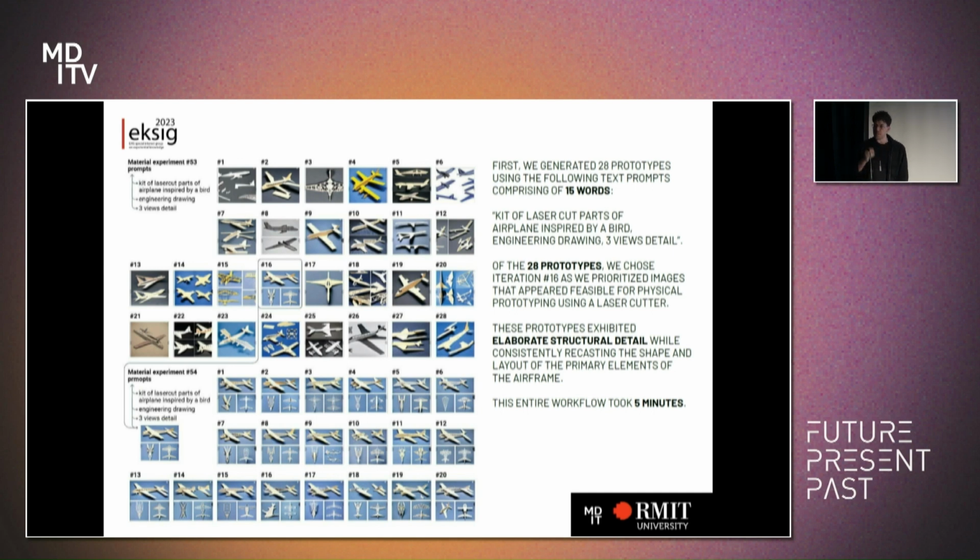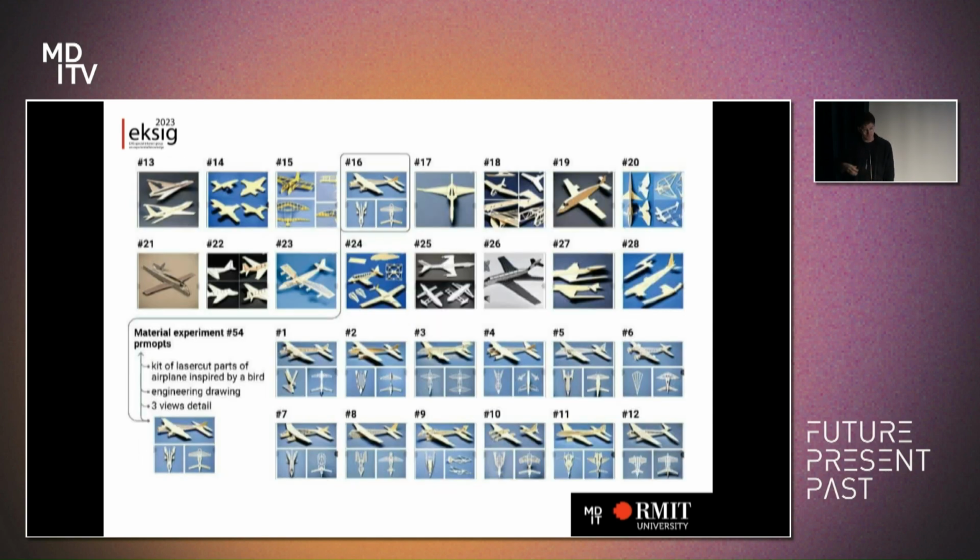And then we took number 16 and developed on that image. The beautiful thing about this is that in this slide you can see 2 phases of the design process: ideation and development. This all happened in 5 minutes. This was all done with 15 keywords, and that was it. Which, again, maybe doesn't feel as spectacular 18 months later, but at the end of 2022, I was like, wow, this is pretty amazing.